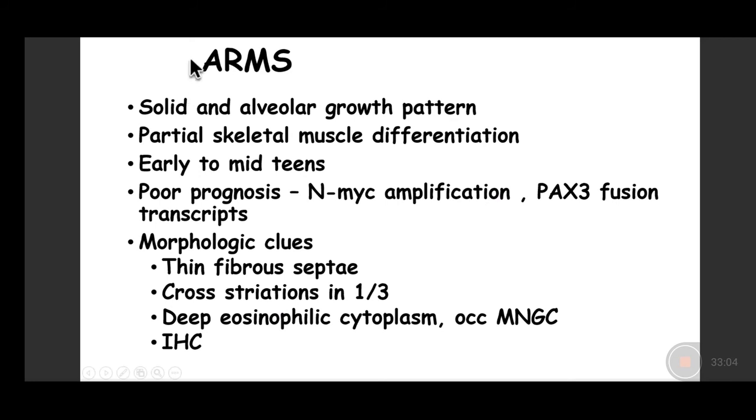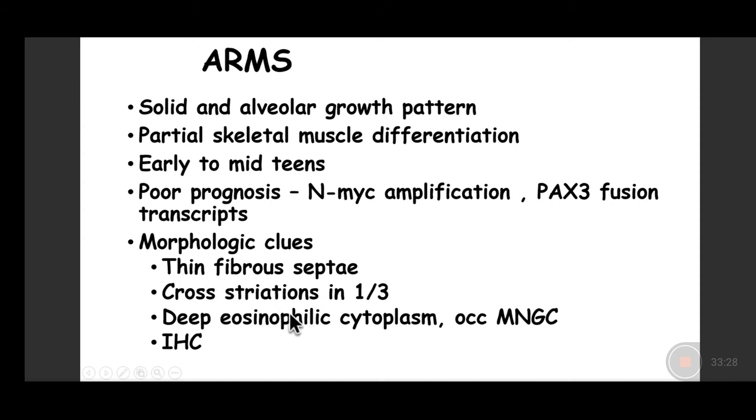The alveolar rhabdomyosarcomas have an alveolar growth pattern, may show partial skeletal muscle differentiation, and occur in early to mid-teens. They show thin fibrous septa separating the tumor cells, and the cell cytoplasm may show cross striations similar to what you see in the normal skeletal muscle bundles.